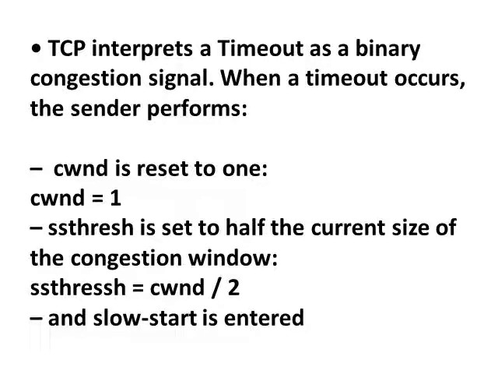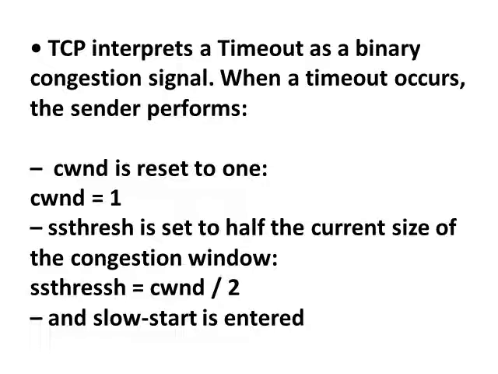Now the TCP interprets a timeout as a binary congestion signal. When a timeout occurs, the sender performs the following procedure. CWND, the congestion window, is reset to 1, so mathematically CWND is equal to 1.